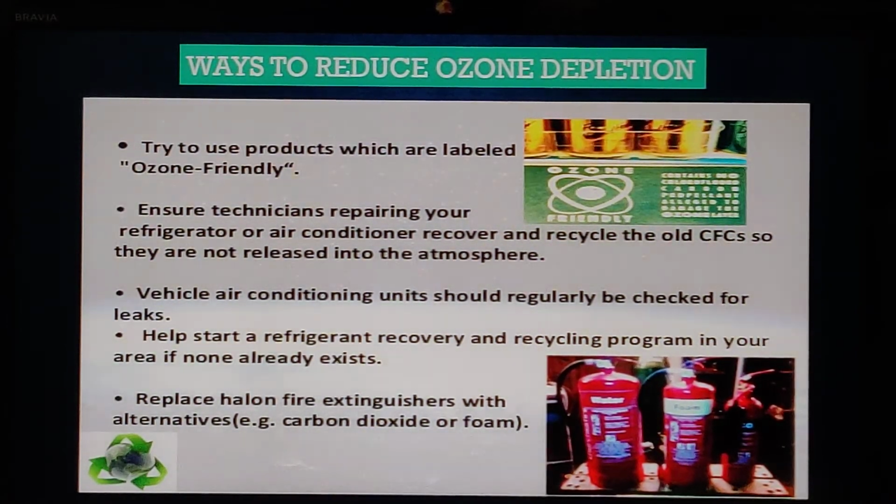Replace halon fire extinguishers with alternatives. In your school you have fire extinguishers. Just go and have a look at it, whether it is a foam extinguisher. If it is, you can request your principal ma'am to convert it into a carbon dioxide one. So you can contribute in that way.